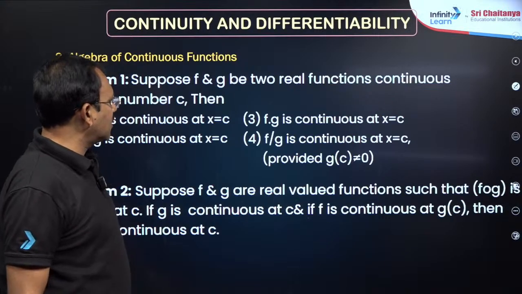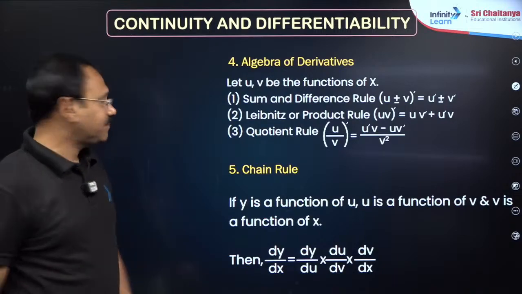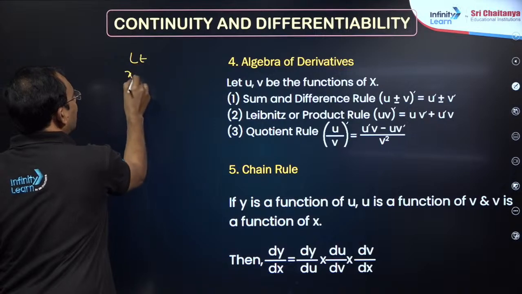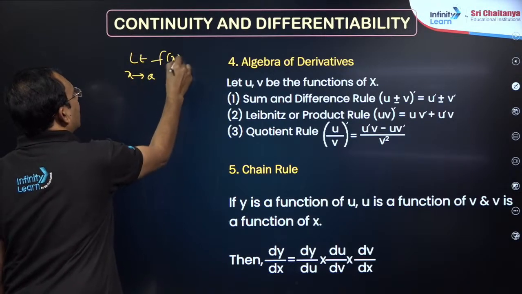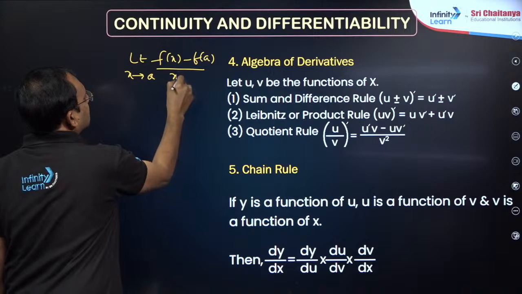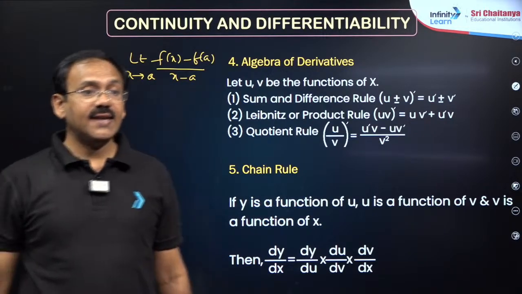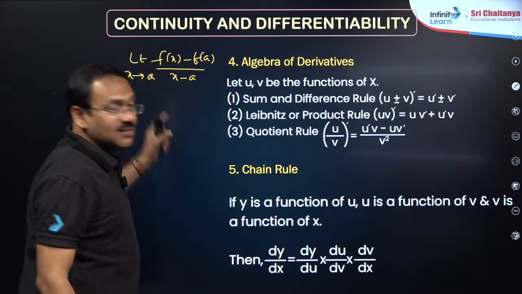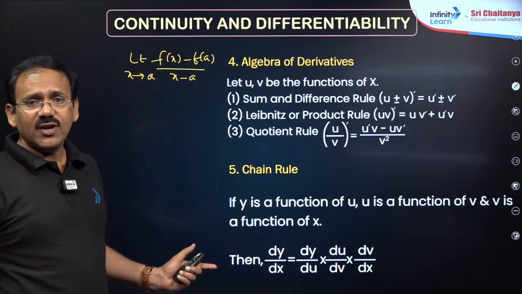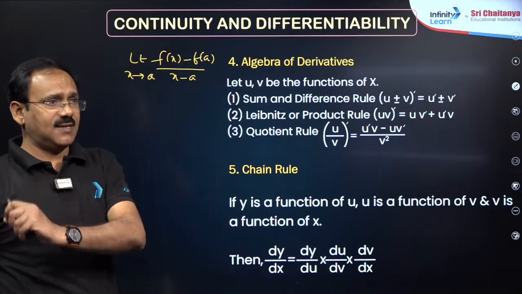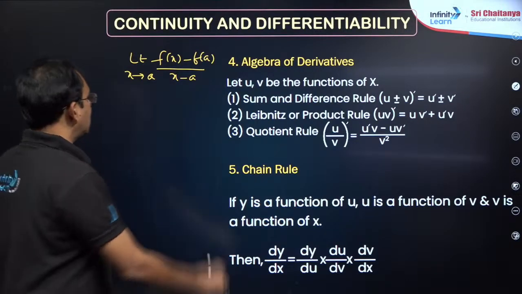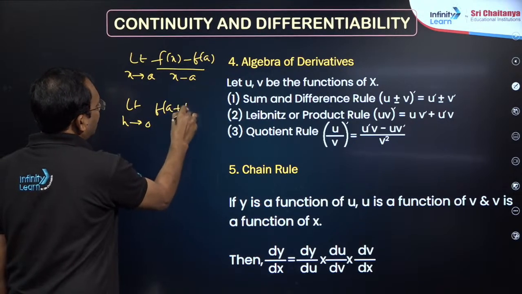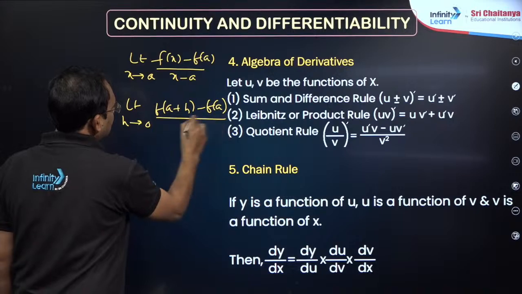Coming to differentiability, dear students. A function is said to be differentiable at a if the limit as x tends to a of (f of x minus f of a) by (x minus a) exists finitely. This limit must exist finitely, which doesn't mean infinity or minus infinity; it must be a finite number. This can also be written as the limit as h tends to 0 of (f of a plus h minus f of a) by h.